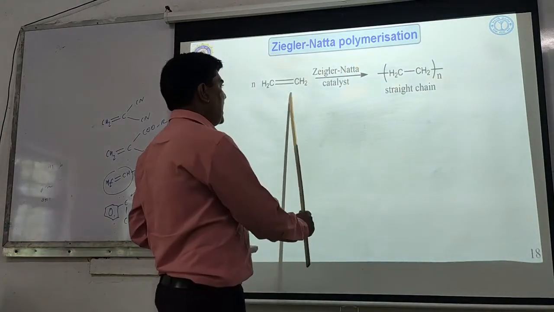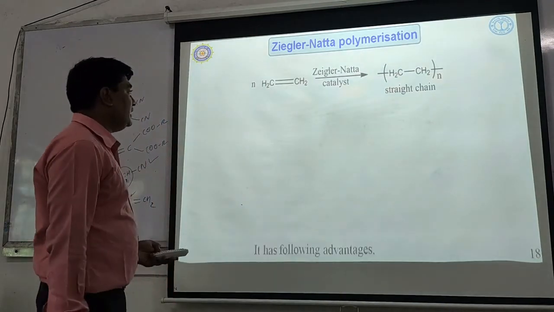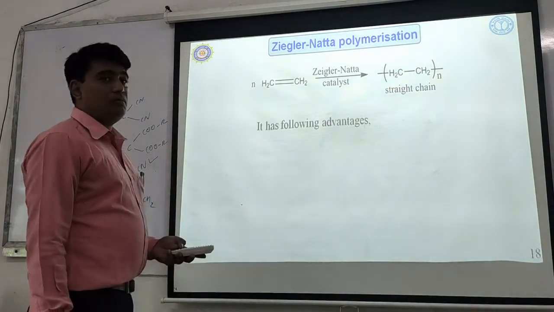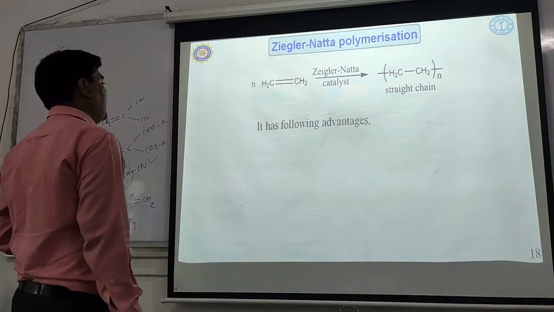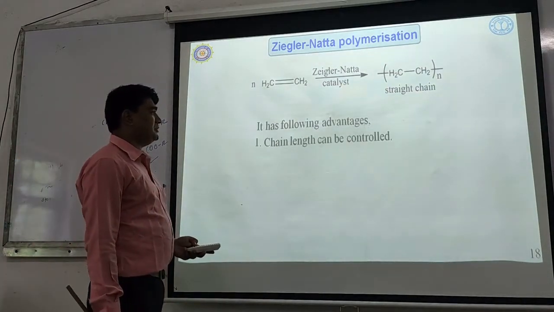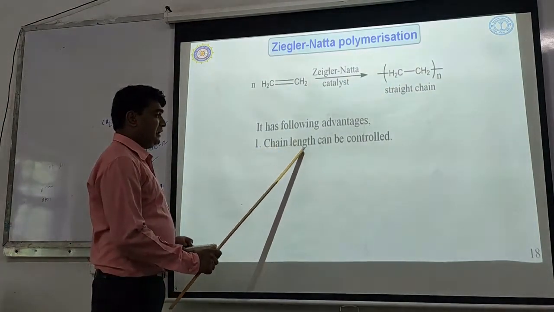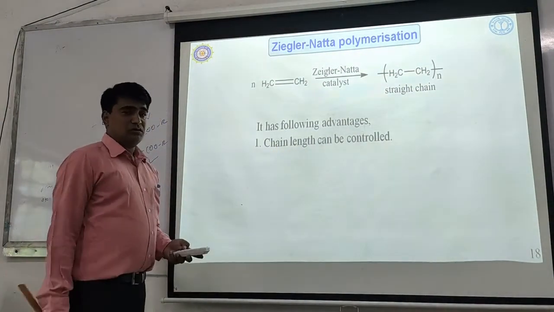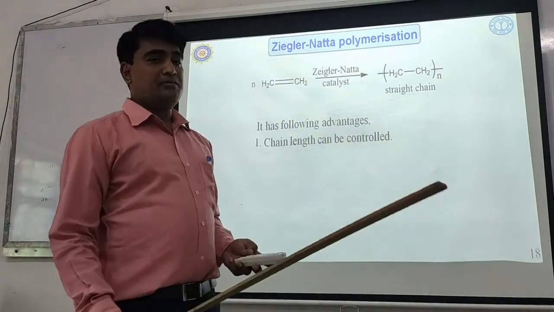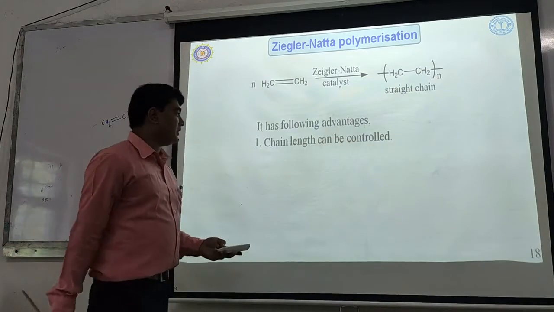Okay, we can have proper control on the polymerization by using Ziegler-Natta polymerization. It has the following advantages. What are the advantages? Number one, the chain length can be controlled by using Ziegler-Natta polymerization.